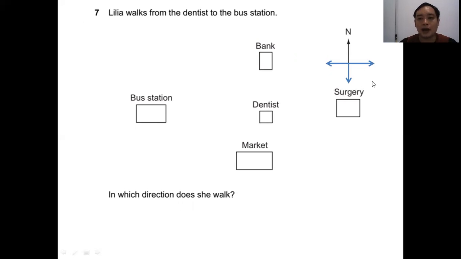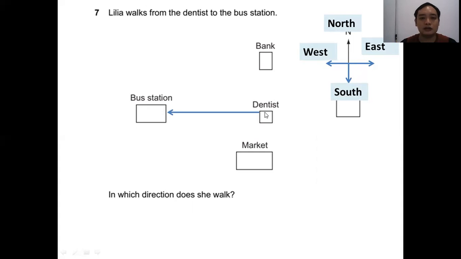So on top is north, bottom is south. On your right hand is east, on your left hand is west. So you can see she walks to the bus station. So the direction is west.